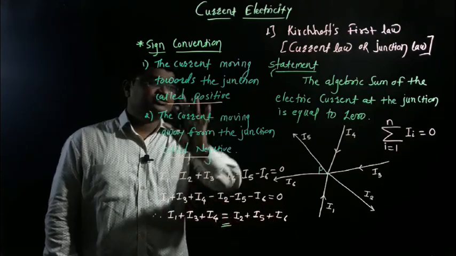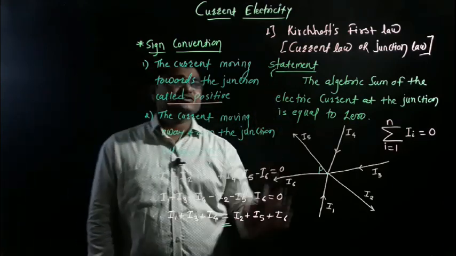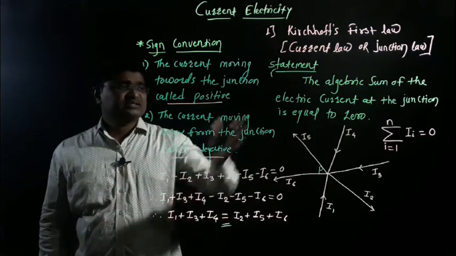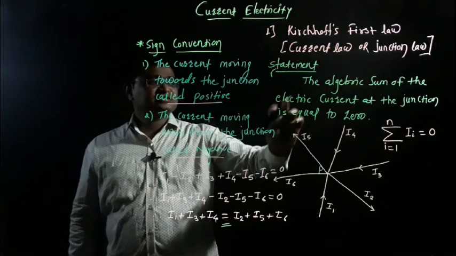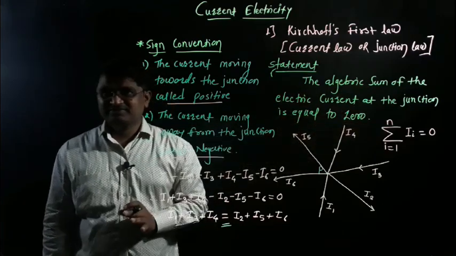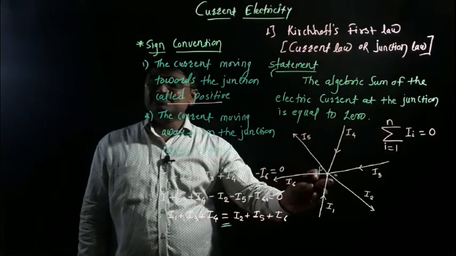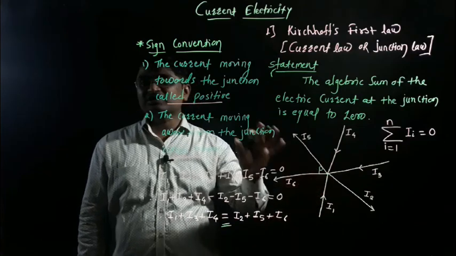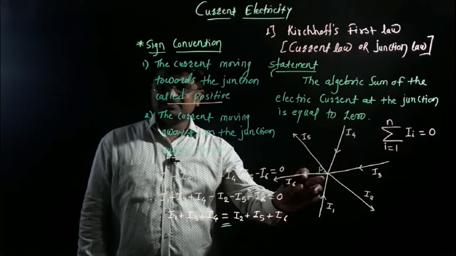Get clear? This is a very simple statement and a very important concept of Kirchhoff's first law, the law of current and the law of junction. The algebraic sum of the electric currents at the junction is equal to 0. Two or more conductors joined at a given point is called a junction, so P is the junction.